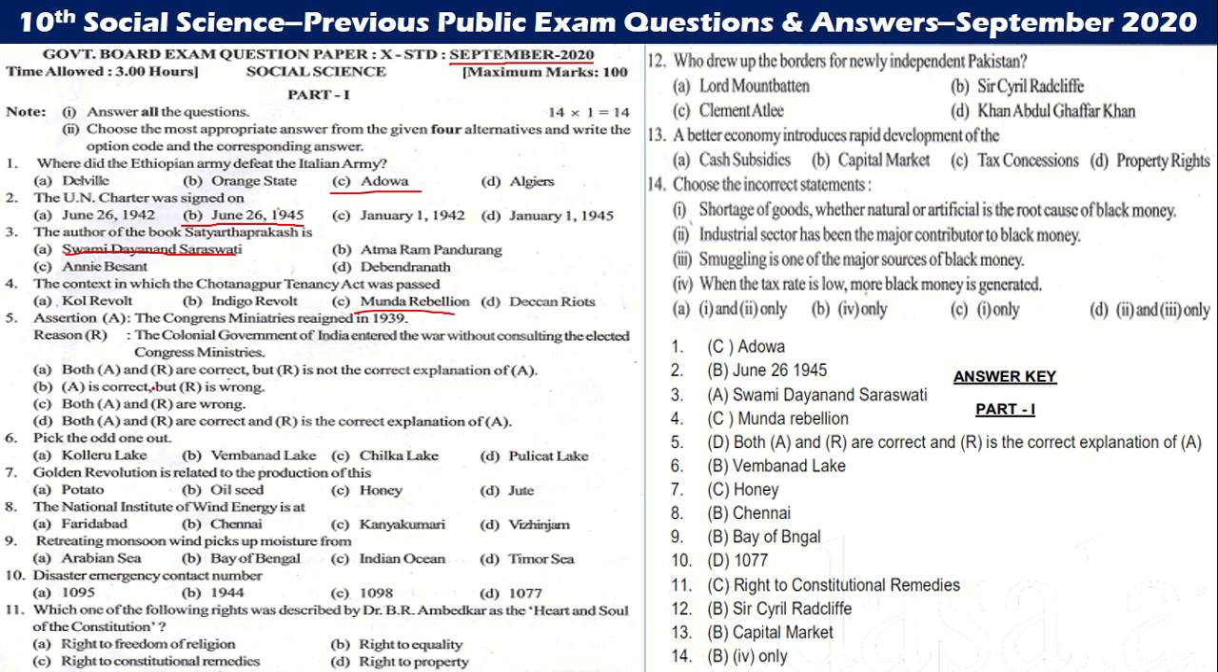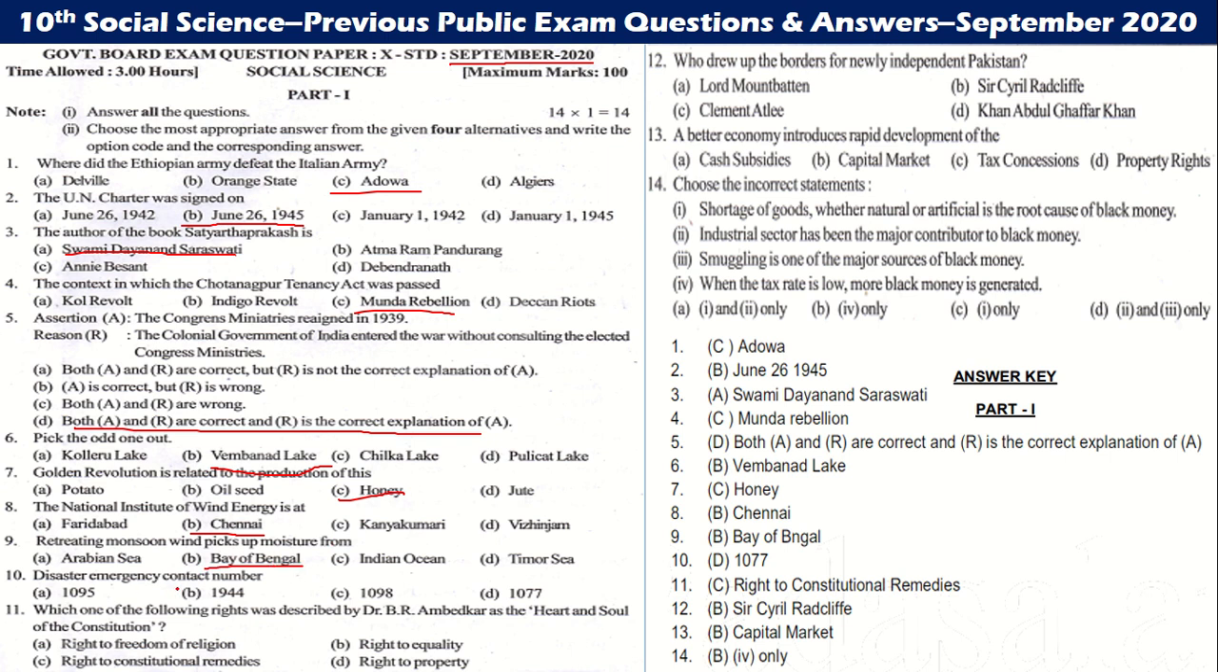In the Assertion question, both A and R are correct. Pick out the odd one out: Vembanad Lake. The next one, Golden Revolution is related to the production of honey. Next one, the National Institute of Wind Energy is in Chennai. Then retreating monsoon wind picks up moisture from Bay of Bengal.